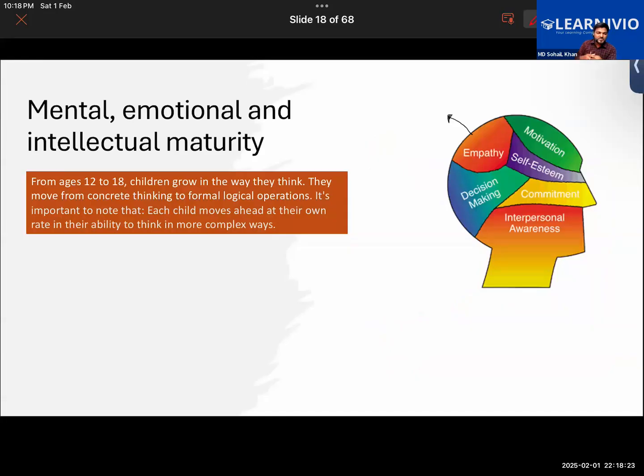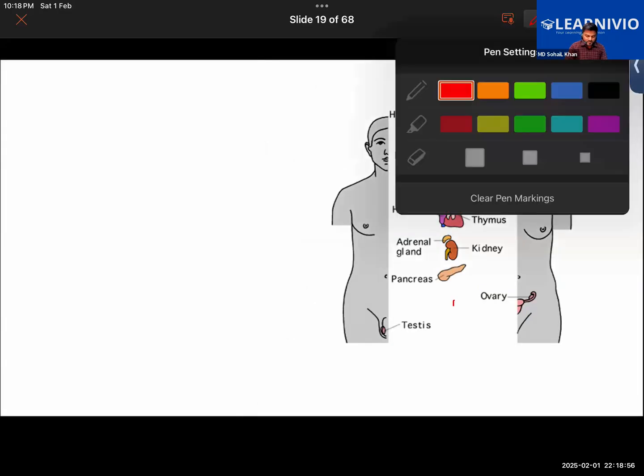Then we have also learned that mental, emotional, and intellectual maturity is also reached by adolescence. So from age 12 to 18 years, children would grow in the way they think, right? How they derive logical operations, how they reason, how they make decisions. So these things would be changing. These things would start to mature. Okay, that is the case.